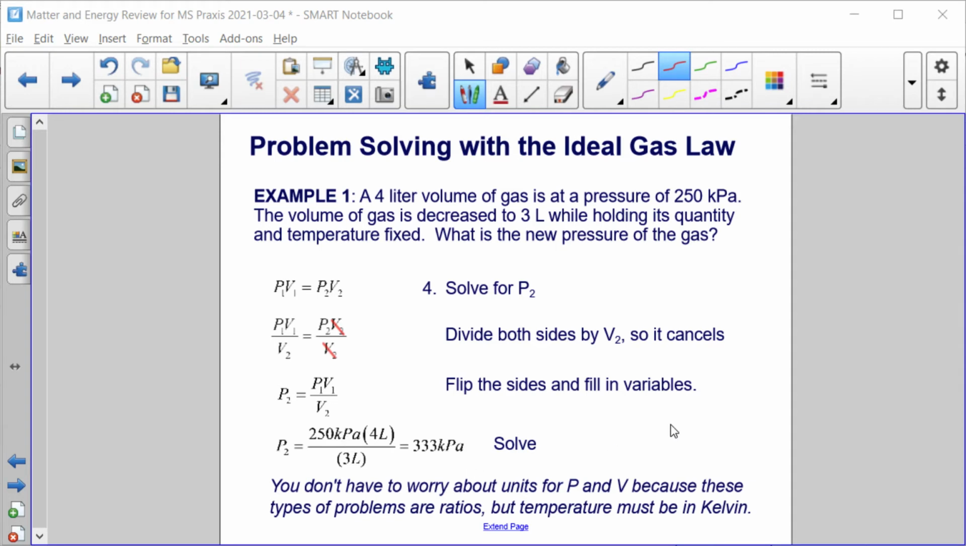Okay? The only thing you have to worry about when we're doing these ratio problems is that your temperatures have to be in Kelvin. I also want to just think, does this answer make sense? We decreased the volume from 4 to 3, and the pressure increased from 250 to 333. Does that fit our understanding of Boyle's law? And it does. As you compress the gas, make the volume less, the pressure will increase.